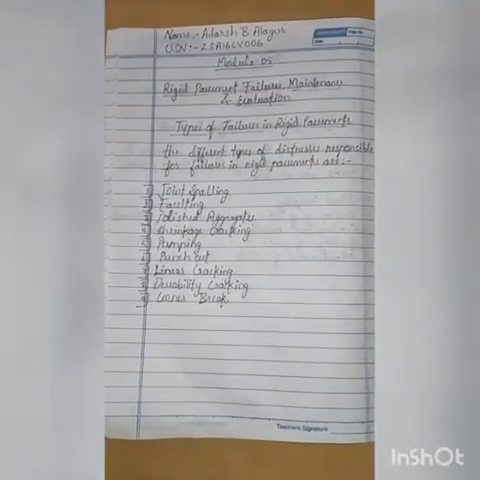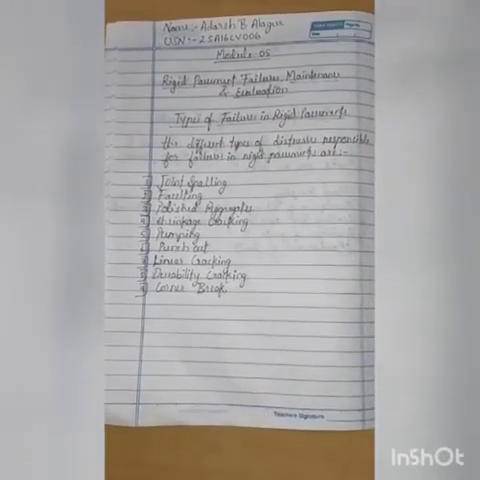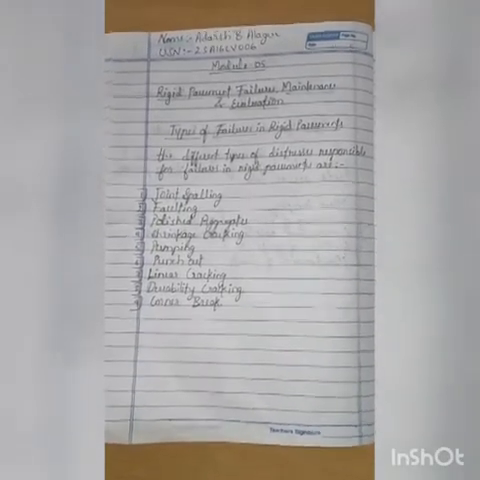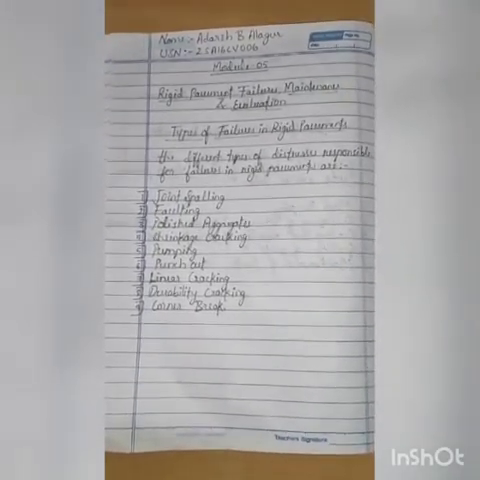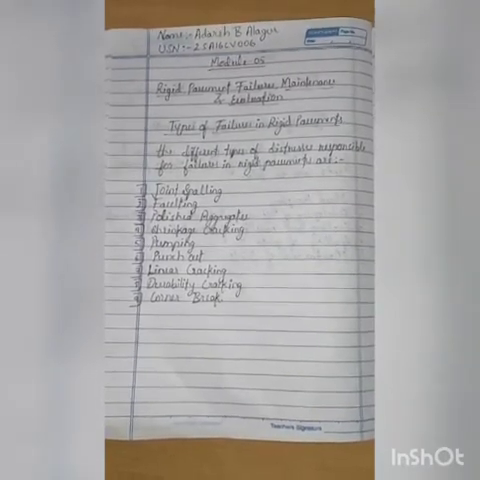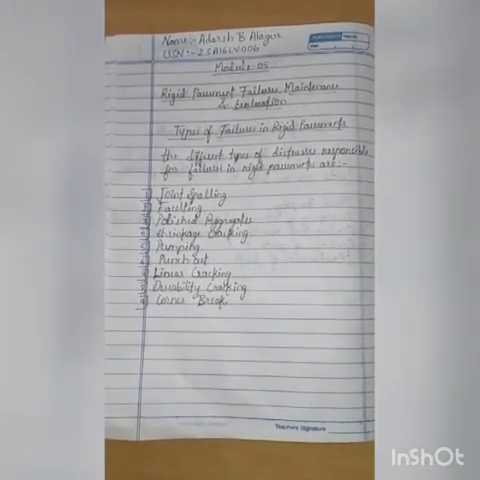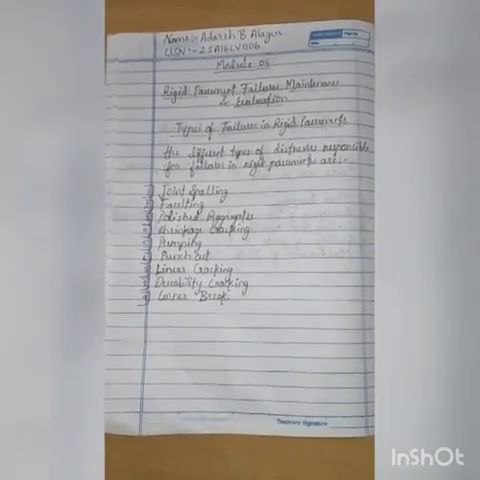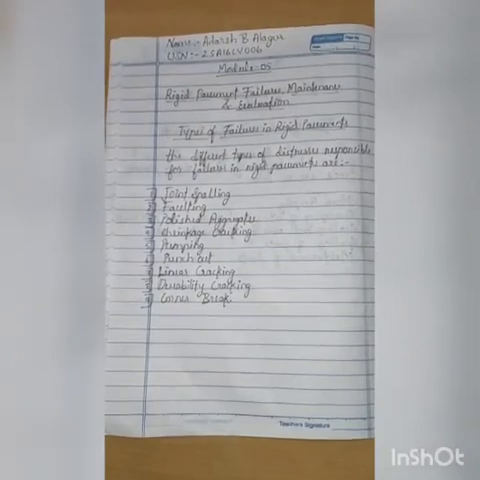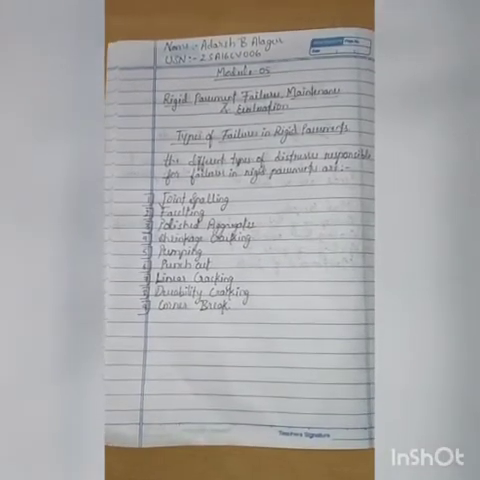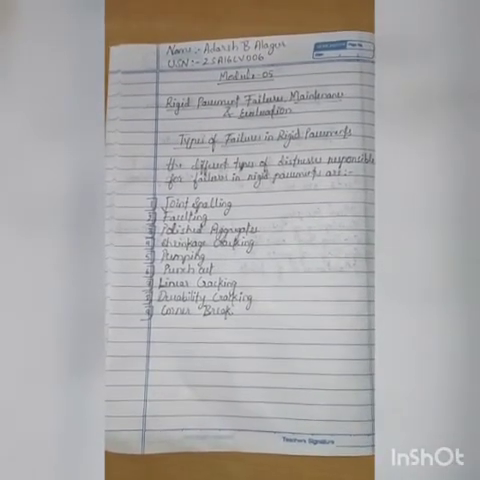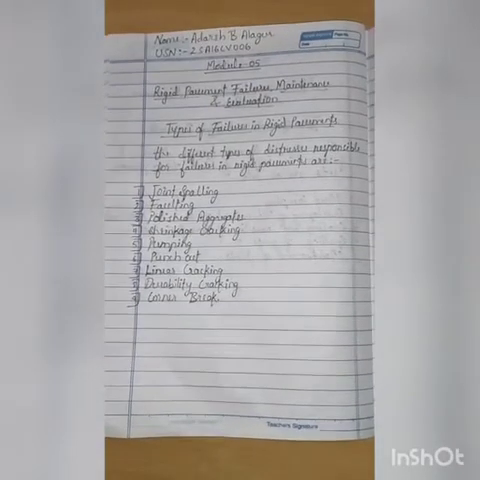Hi everyone, I am going to explain Module 5: rigid pavement failures, maintenance and evaluation. In that, types of failures in rigid pavements. The different types of distresses responsible for failures in rigid pavements are joint spalling, faulting, polished aggregates, shrinkage cracking, pumping, punch out, linear cracking, durability cracking, corner break.